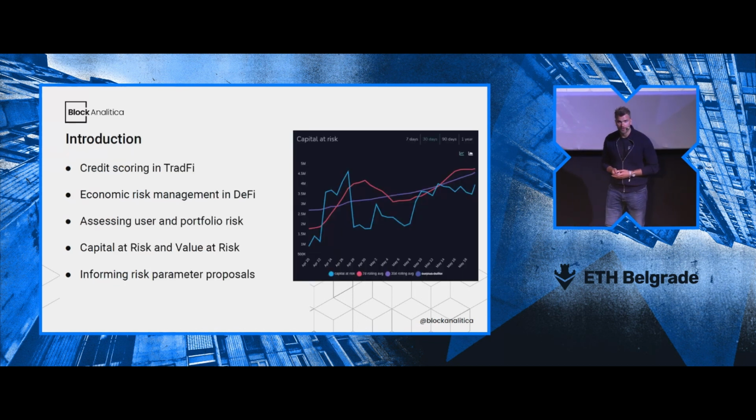So to begin with, traditionally in TradFi, credit scoring has been about assessing the capacity of borrowers to repay their debt, and that meant different ways to evaluate this, like the FICO score in the US, and there are different systems in the EU region. And on the other hand, we have DeFi, which, through the transparent data layer, we can do a similar thing. But the difference is that in TradFi, we have legally enforceable rules, and in DeFi, we don't have that. We comply by the code is law principle most of the time, and that's why we need different systems.